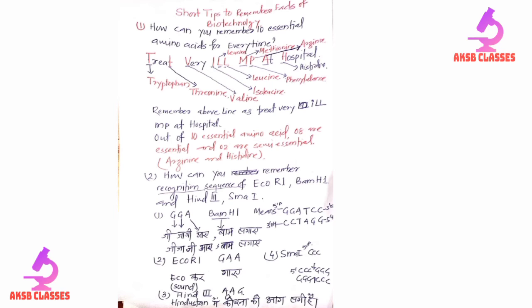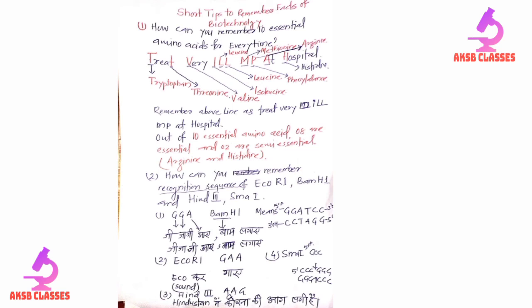Now next, you know what a restriction enzyme is and what a recognition site is. An enzyme that cuts double stranded DNA must cut at a palindromic region, that is the recognition site. A palindrome means if we read from 5' phosphate to 3' OH in one strand, and in the other strand again 5' phosphate to 3' OH, we get the same reading.